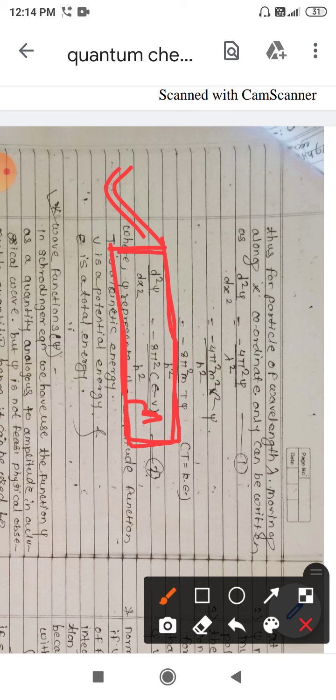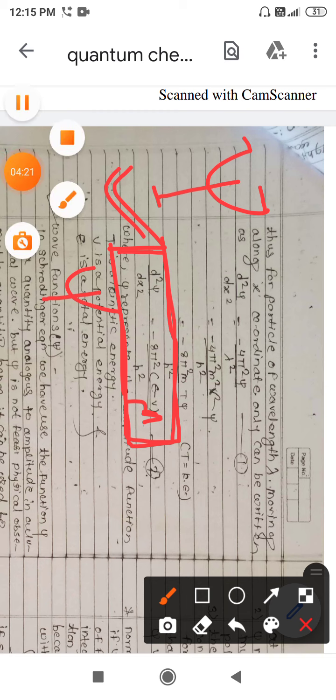So the parameters are d2 psi, where psi is nothing but the wave function. For representing the wave function we use the symbol psi. This psi has two forms, capital psi and small psi. If we use the capital psi it is the wave function. E is the energy, V is the potential energy, and m is the mass of the particle.